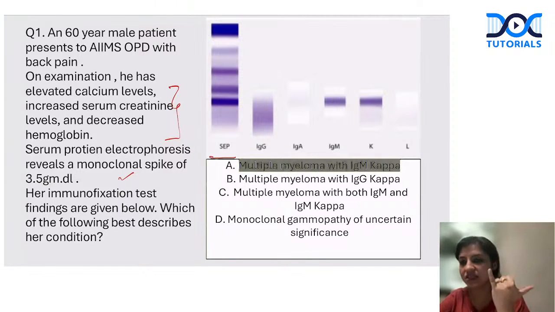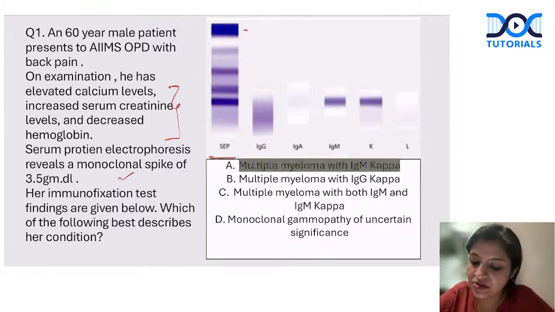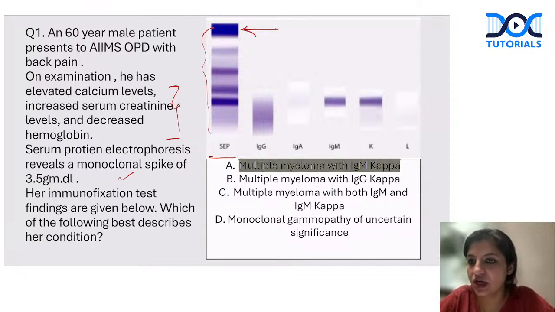That's a very easy way to remember it. The first band is albumin, and then it is alpha 1, alpha 2, beta, and then the gamma globulin, which comes as a hump. So the first band here is albumin, and then alpha 1, alpha 2, beta, and then there are gamma bands. This is the control ladder, which is always there. This is the control to show you that we have a control band.